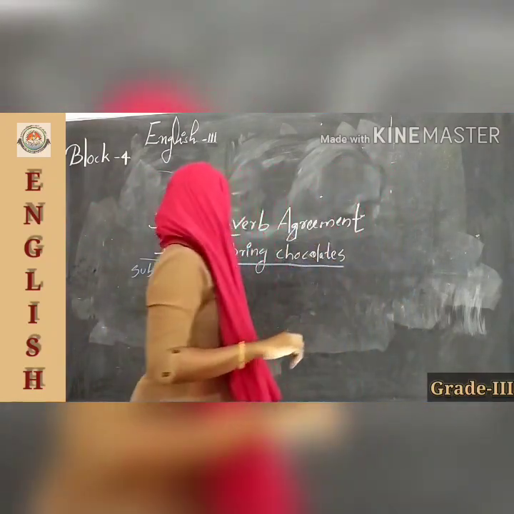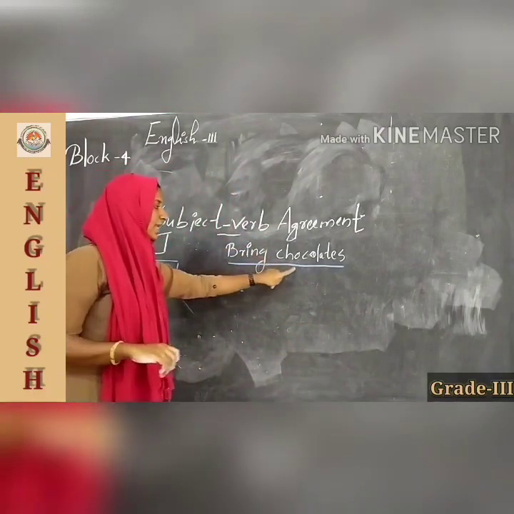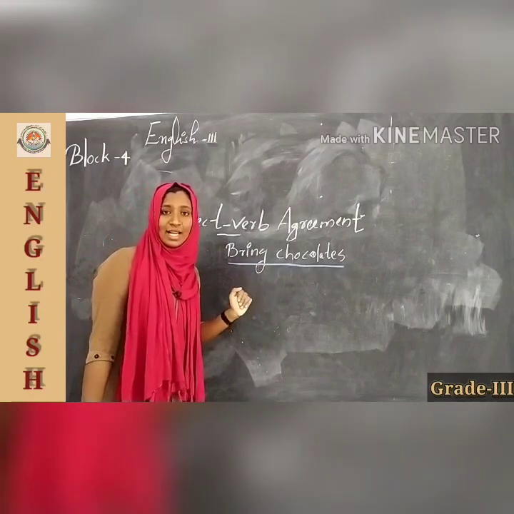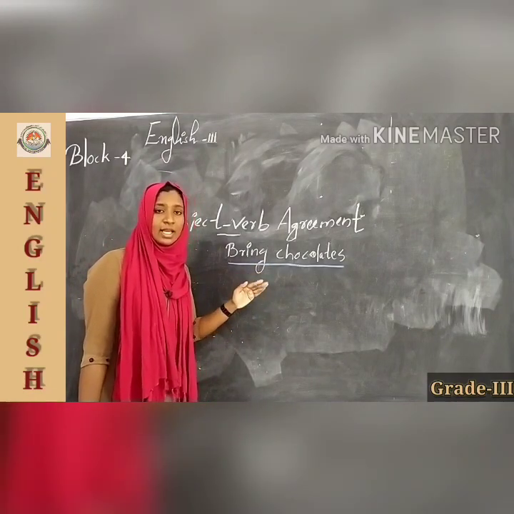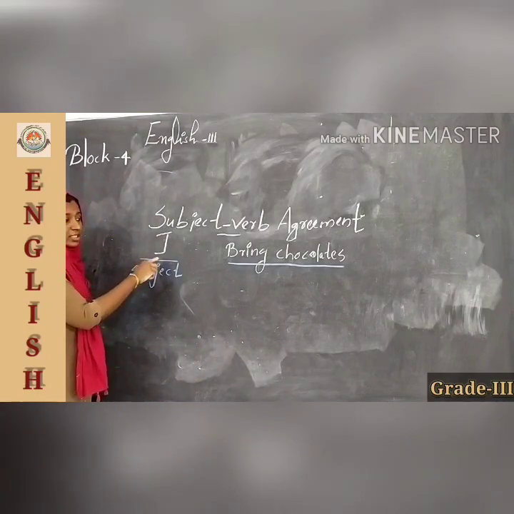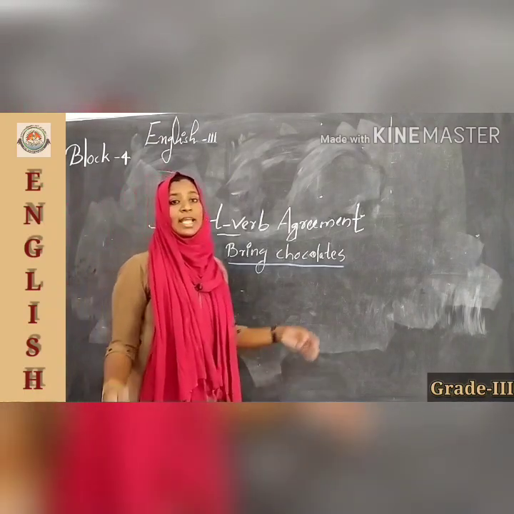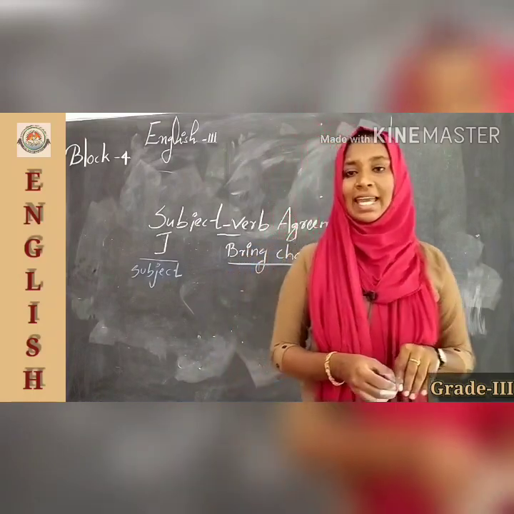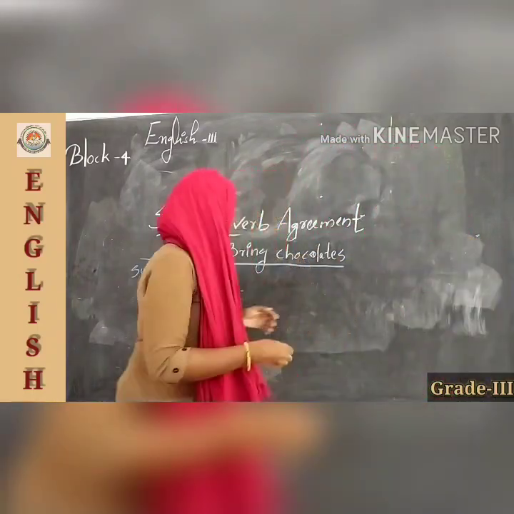But when joined together, I bring chocolates. That means here bring chocolates is the telling part. That means this part tells more about the subject, isn't it? So it is the telling part that we can also call the predicate. What? Predicate, okay? Yes, predicate.